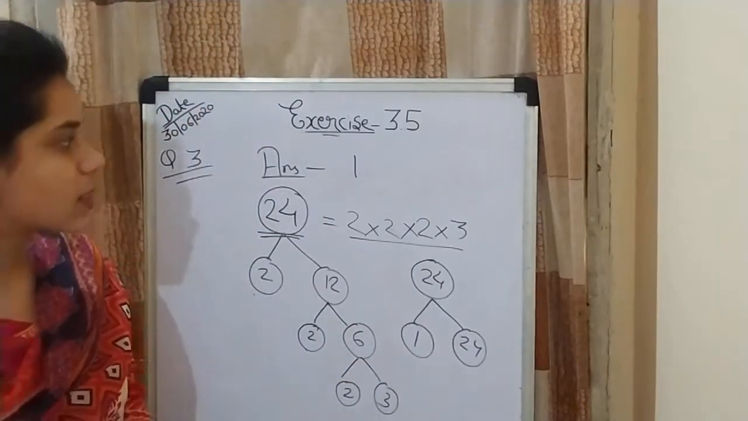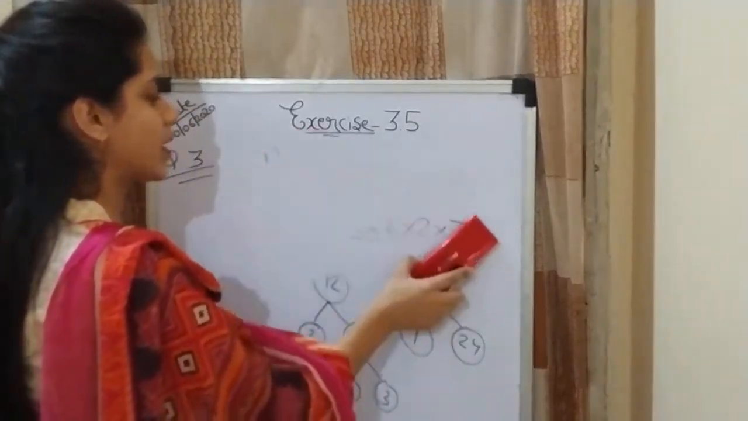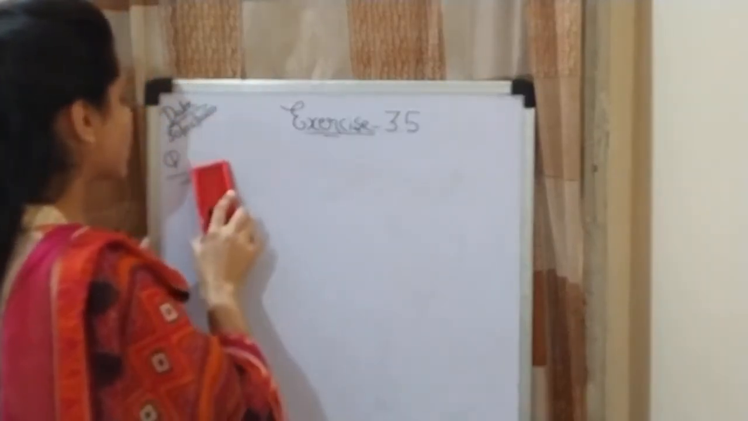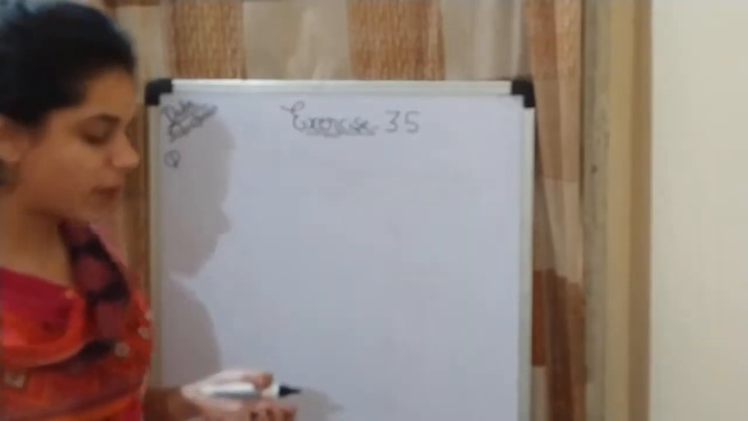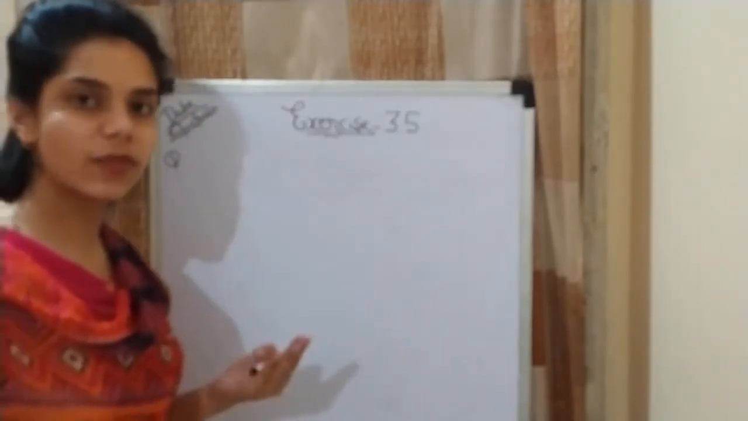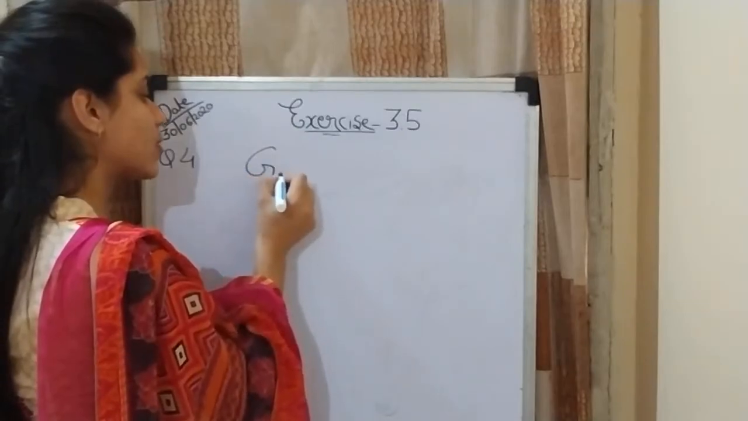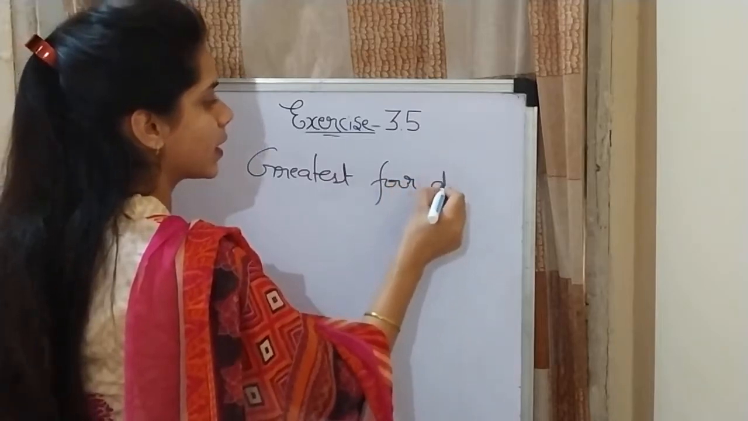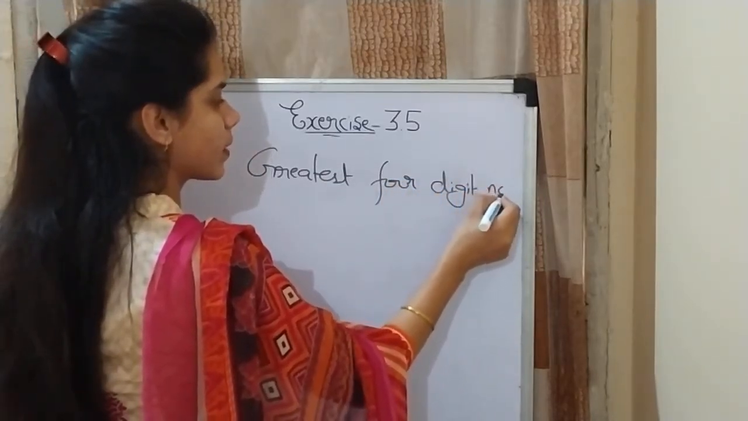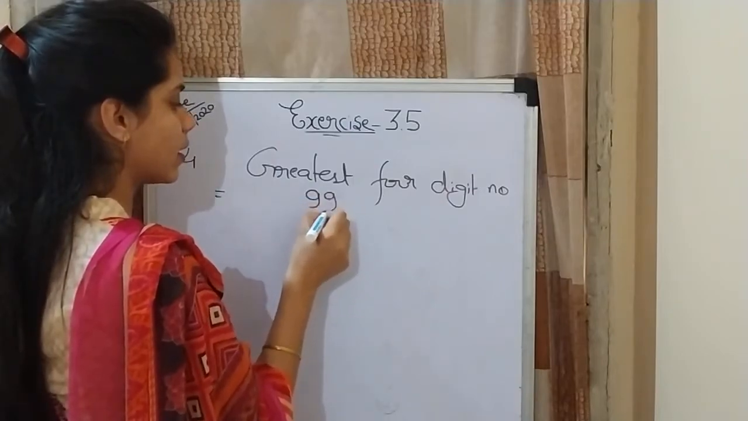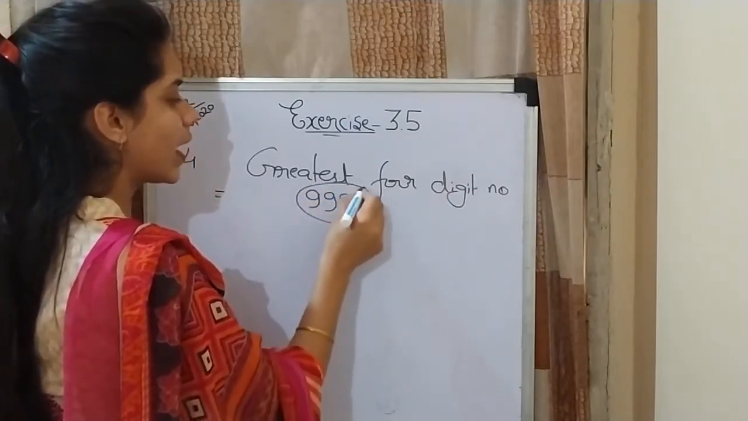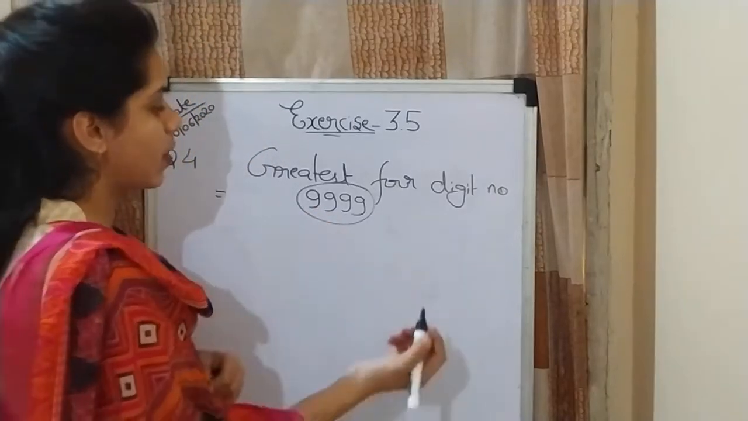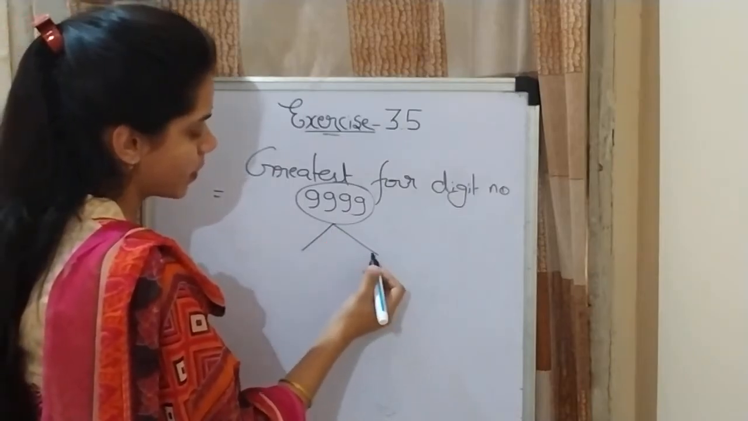Now the next question is, write the prime factorization of the greatest 4-digit number. Okay, we have to express the prime factorization of the greatest 4-digit number. So what is the greatest 4-digit number? Yes, the greatest 4-digit number is 9999. Okay, so we have to express it as prime factorization.